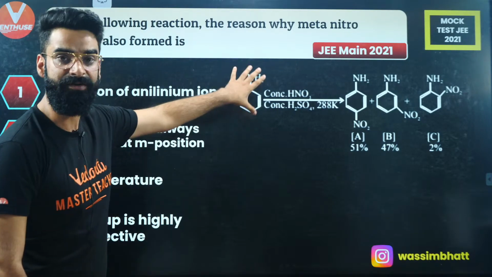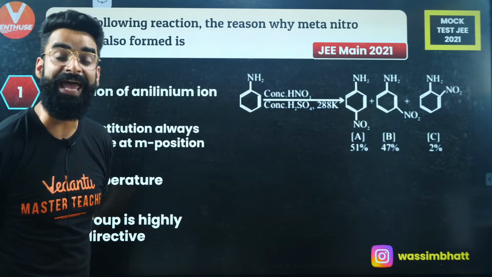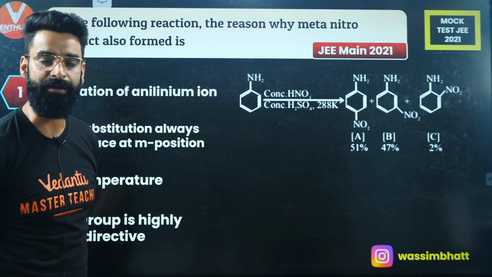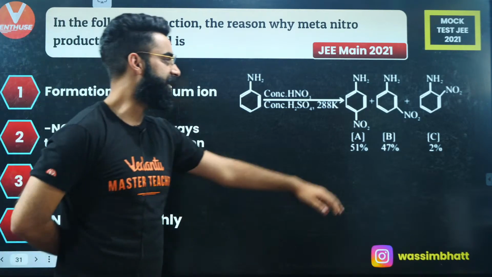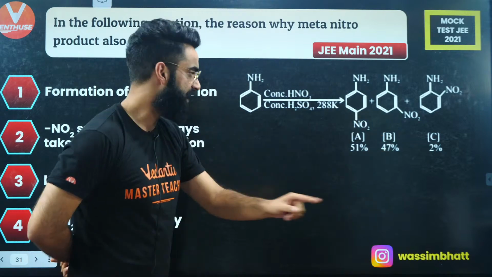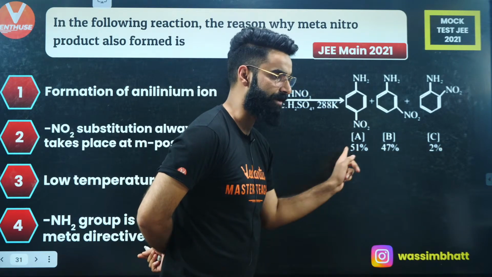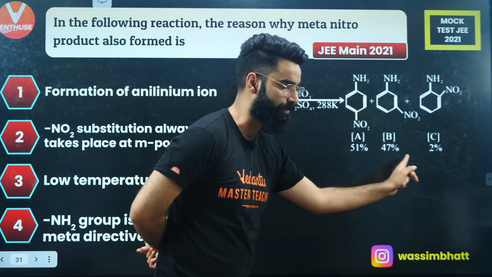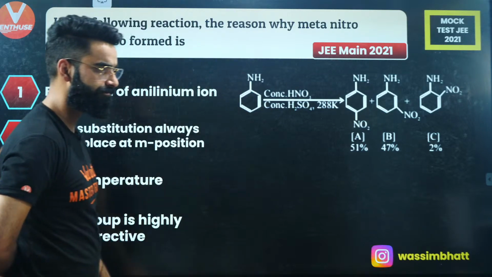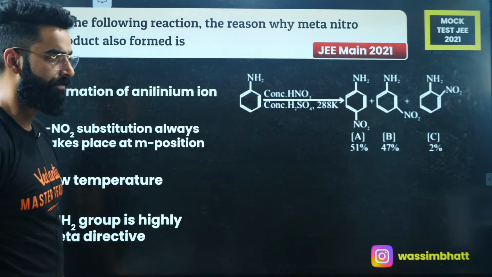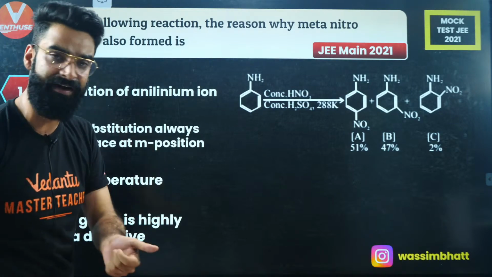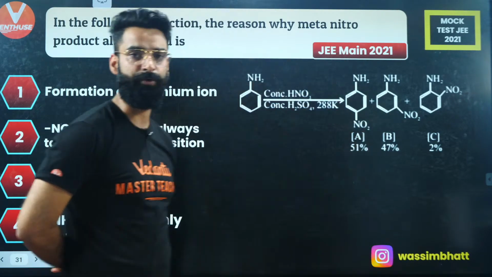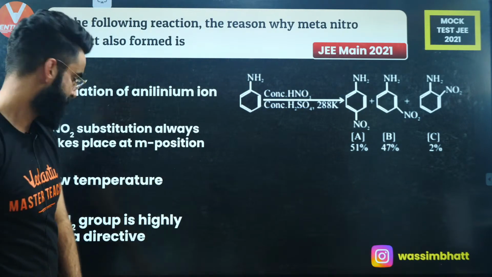From your aniline, what do we get? We get the anilinium ion, and that anilinium ion is basically meta directing. That's why we get the meta product over here as well. And I want you guys to remember these percentages as well. This is important. So due to the formation of the anilinium ion, which is basically meta directing, that's why you get the meta product over here as well. Perfect.